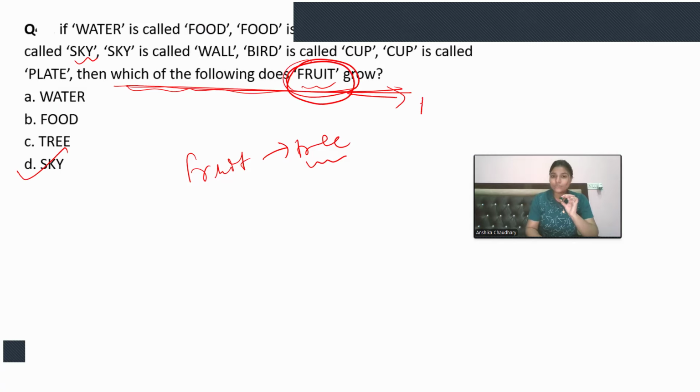We know that fruit grow on tree, but we cross check in the question whether tree is there, or there is some place or something that is relatable to fruit growing, right? So we found that yes, tree is there. Now what is the code for tree? We know that code for tree is sky, so fruit grow on sky. Okay, this is how you need to solve this question. I hope it is clear now.